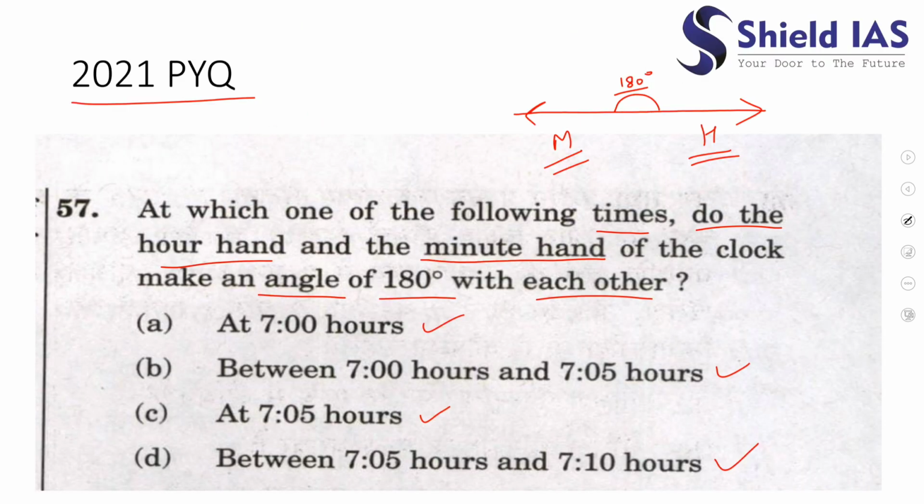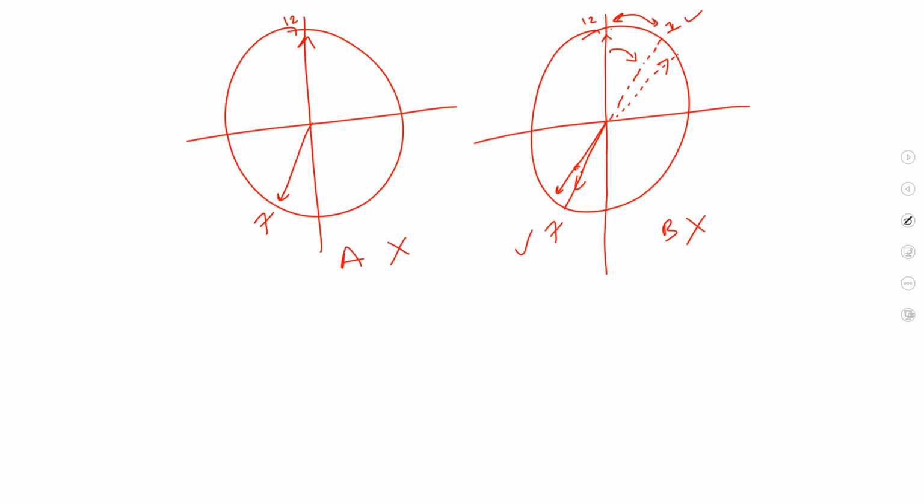We will see 7:05. We have already seen 7:05, it would go ahead. So C also cannot be our answer. We are only left with one option, that is D. It is logical also, because the minute hand moves from 1 to 2, that is from 7:05 to 7:10, and 2 is just diametrically opposite to 8.